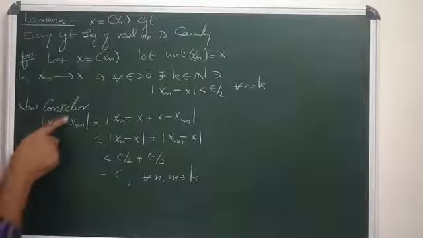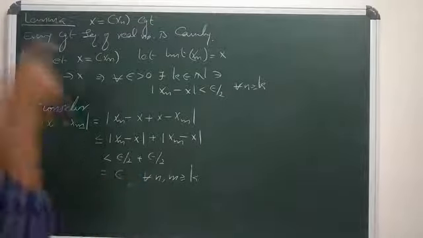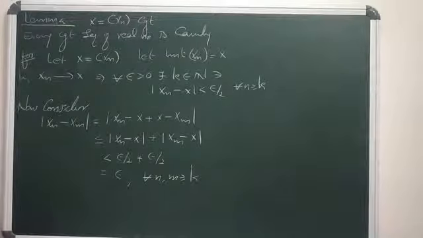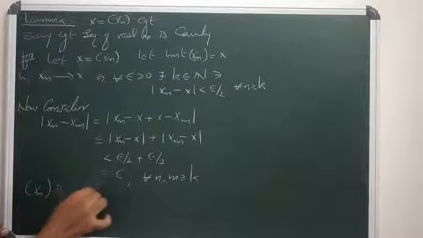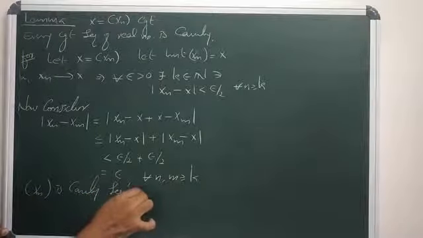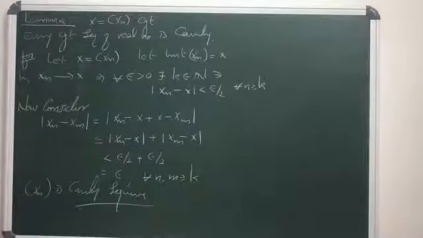So mod xn minus xm strictly less than epsilon for all n, m greater than or equal to k is nothing but the definition of Cauchy, which implies xn is a Cauchy sequence. So every convergent sequence of real numbers is Cauchy. This is an important argument regarding Cauchy sequences. If there is a convergent sequence of real numbers, then immediately we can conclude that sequence is a Cauchy sequence. Clear?